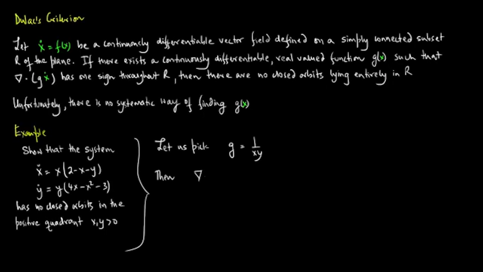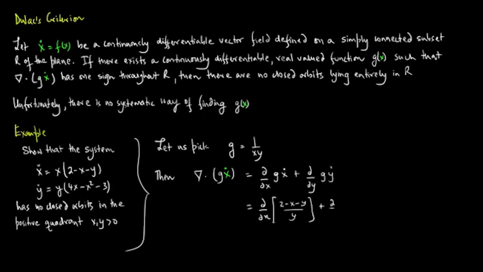Then del dot (g x dot) is equal to d/dx of (2 minus x minus y) divided by y, plus d/dy of (4x minus x squared minus 3) divided by x, which is equal to minus 1 upon y, which is less than 0.